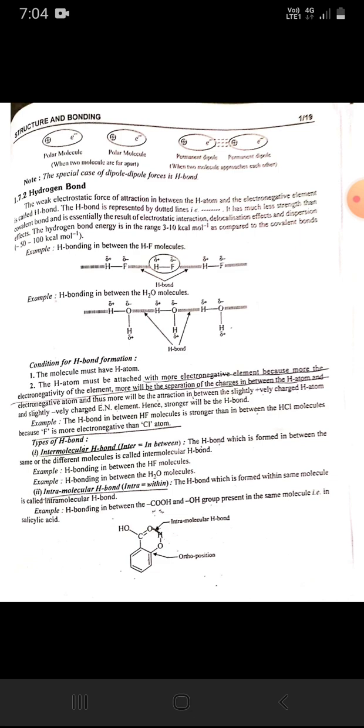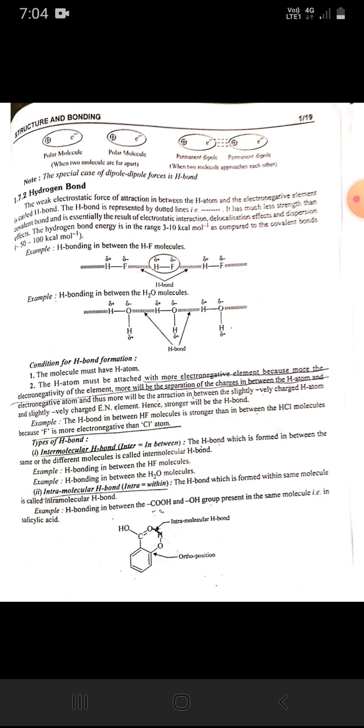Types of H bond: intermolecular H bond. Inter means in between. The H bond which is formed in between the same or different molecules is called intermolecular H bond. Example: H bonding in between the HF molecules and H bonding in between the H2O molecules.